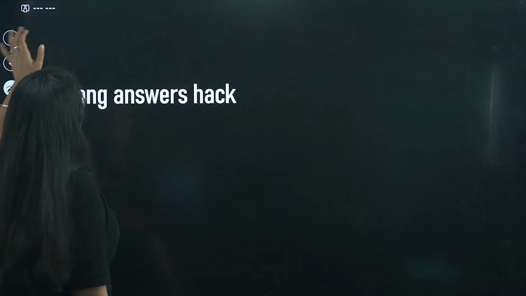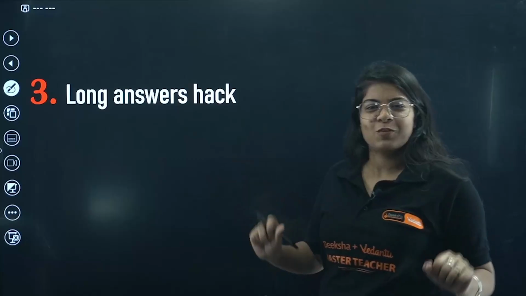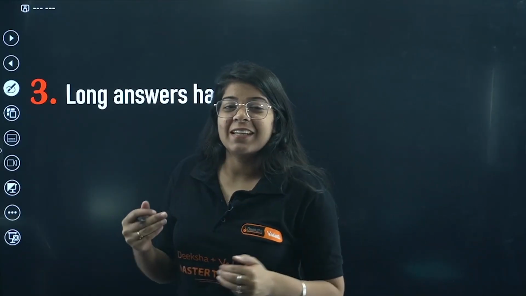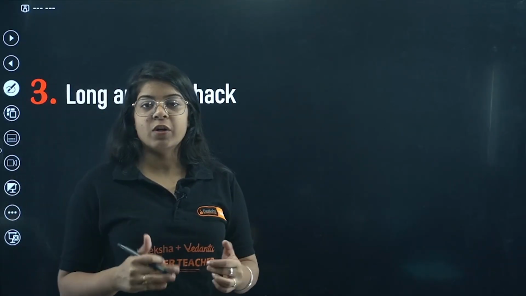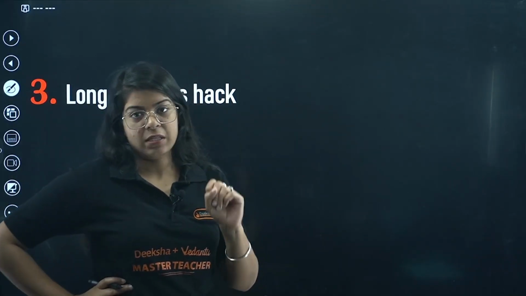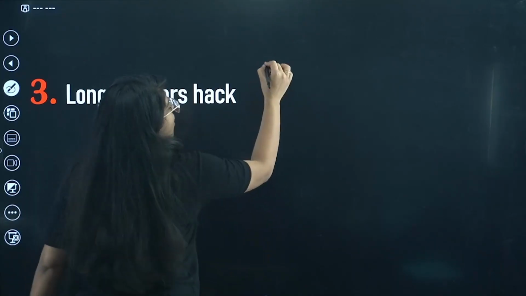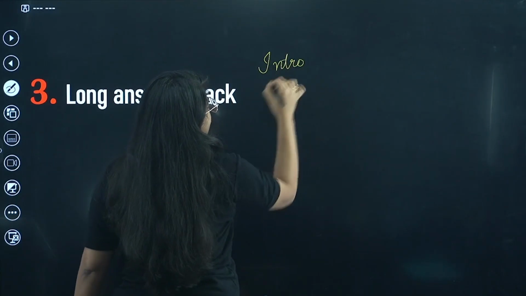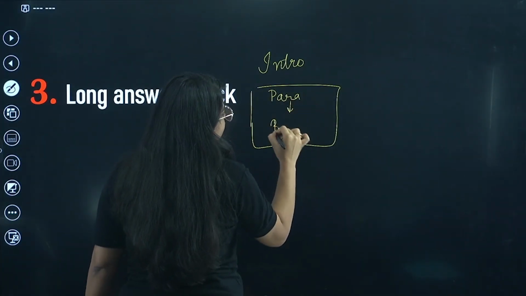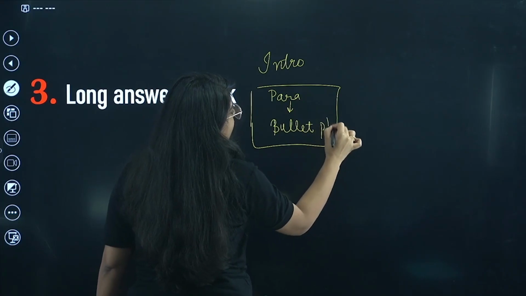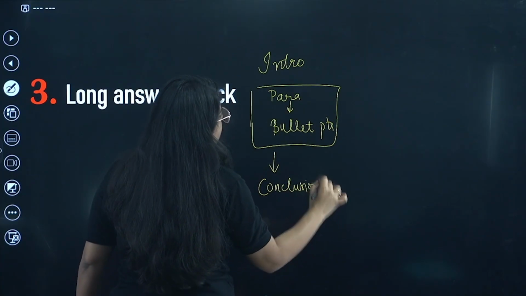Done. Now beta, next thing is your long answers hack. Ma'am, what is this long answers hack? This is something we want, right? Because we've just ended 9th and 10th and we are so scared of long answers. So see, in your class test, you will be getting at least one long answer, right? So what you have to do, bacha, we all know the pattern by this time, right? We all start with the intro, right? And then a full paragraph, or that paragraph is also in bullet points, and then the conclusion. This is the pattern basically, and we all mostly know by now.